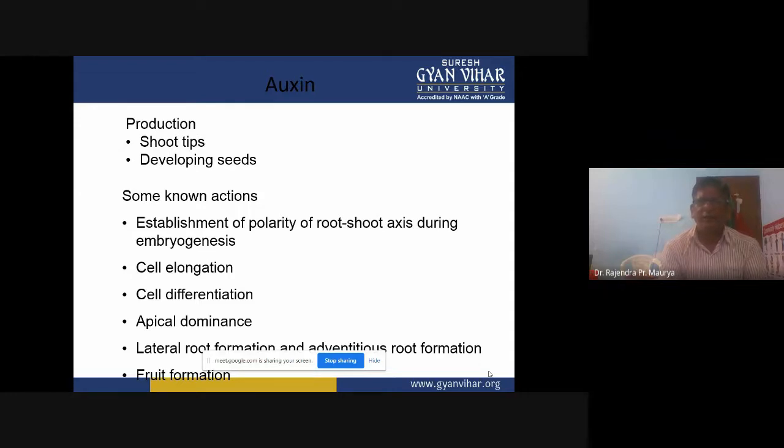So we can say IAA and NAA can also be good for fruit set and fruit development. Sometimes 2,4-D and maleic hydrazide, these auxin hormones, are also used for flower initiation, fruit set, as well as fruit development.